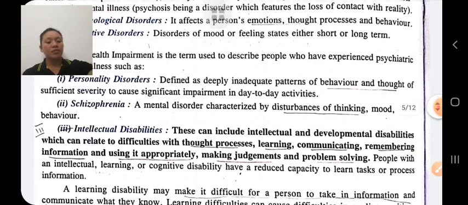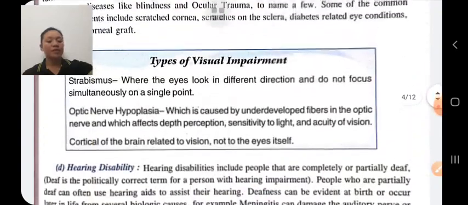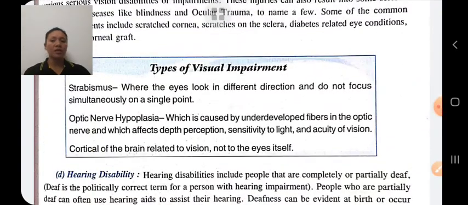Types of disability. First is mobility or physical impairment. In physical impairment, the person is not able to use his body, his upper limb, upper body part, lower body part, etc. It affects mobility or a person's ability to use their body.